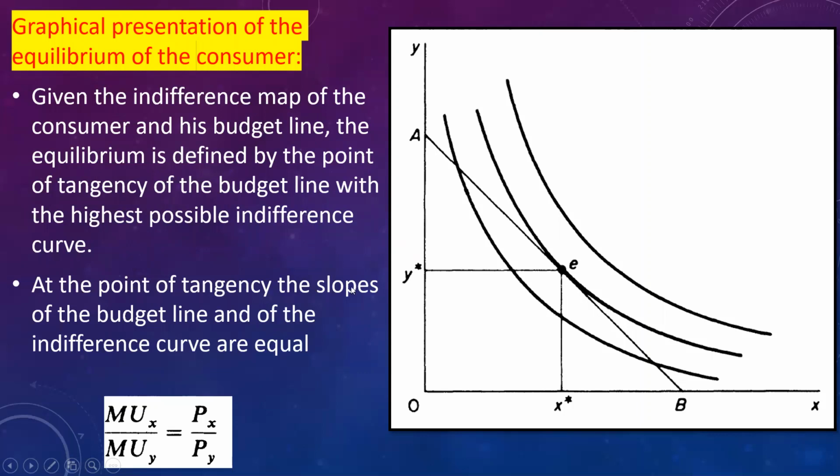Now at the point of tangency, the slope of budget line will be equal to slope of indifference curve. Slope of indifference curve is nothing but the marginal rate of substitution, which is equal to ratio of marginal utility of x to marginal utility of y. Whereas the slope of budget line is nothing but the price ratio. So we can express it in formula MUx divided by MUy is equal to price of x divided by price of y. This is the graphical representation of equilibrium of the consumer.